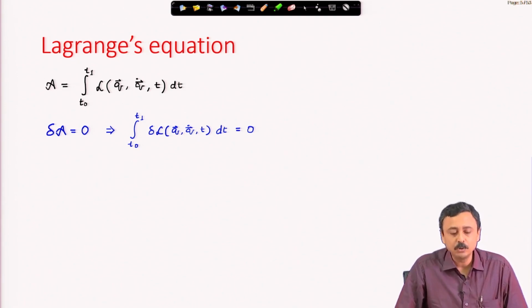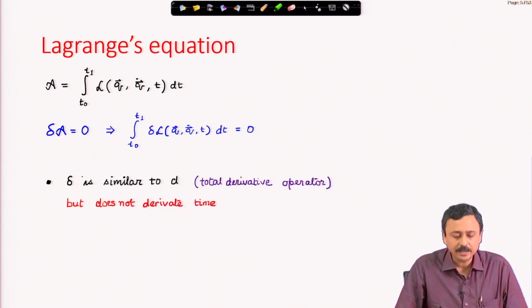Now, this delta commutes with the integral, because delta is the variation operator which acts on perturbing paths. It has nothing to do with time, because remember the variation is always with time frozen. Therefore, this delta goes into the integral and operates on the Lagrangian directly.